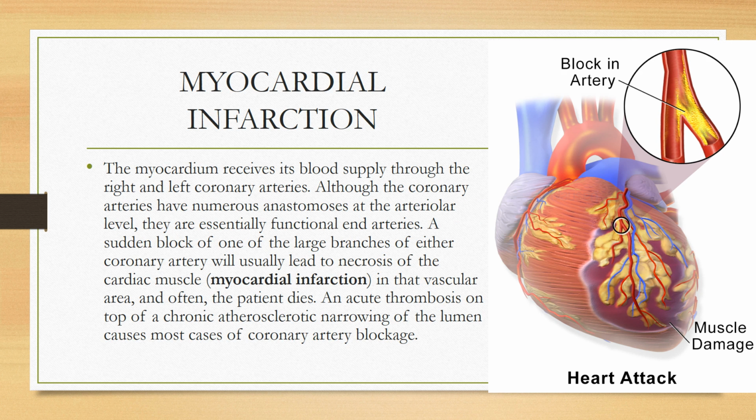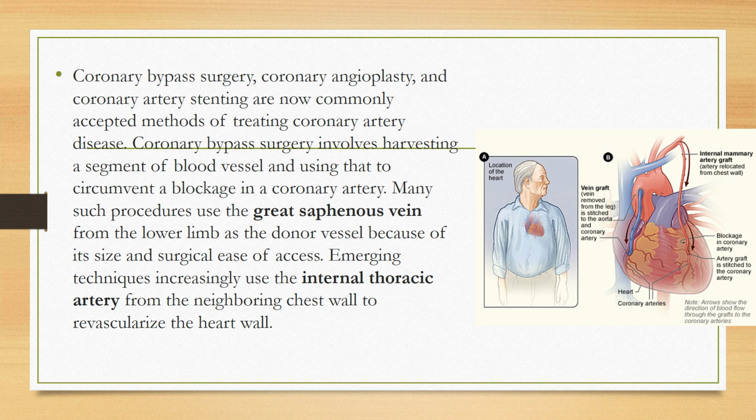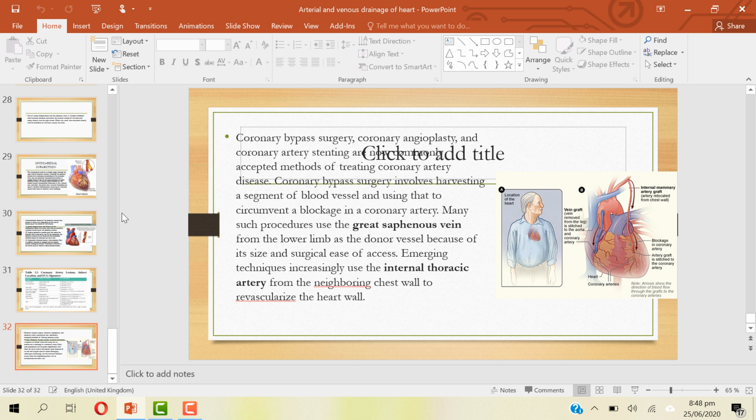Then we have learned about myocardial infarction and angina pectoris. These are some of the ECG changes, and then the infarct location of the coronary artery lesion. Then we have discussed the two main donors which are used in coronary bypass surgery. So this was the lecture on the arterial and venous drainage of the heart.